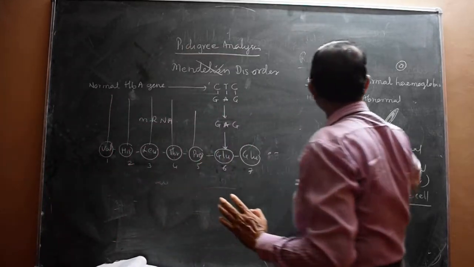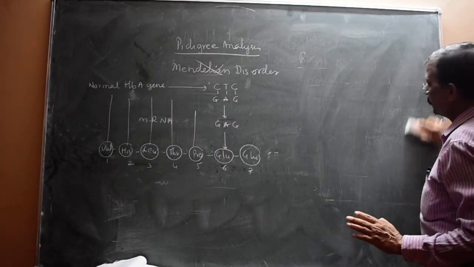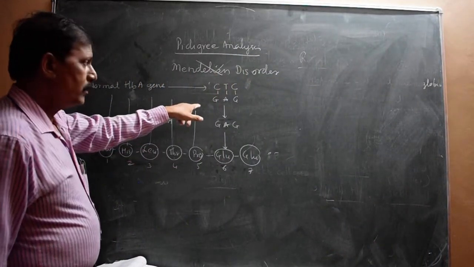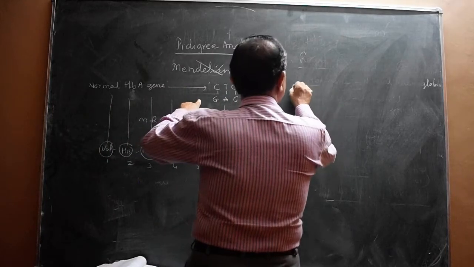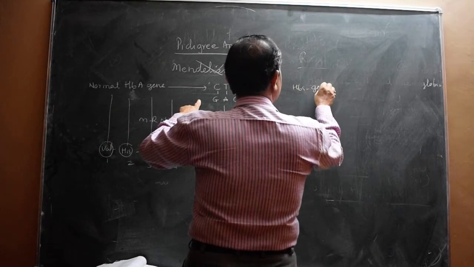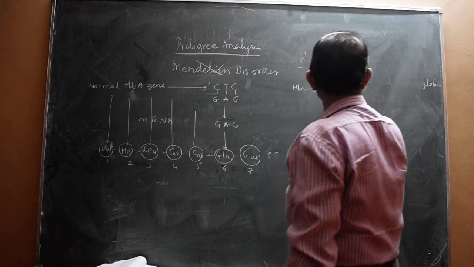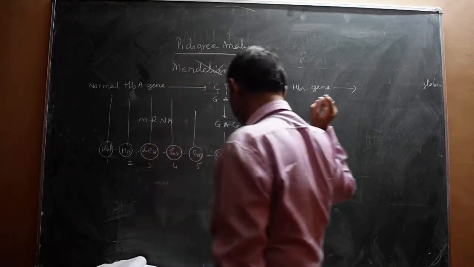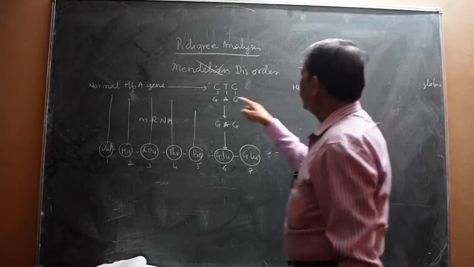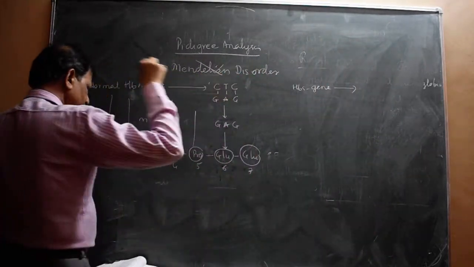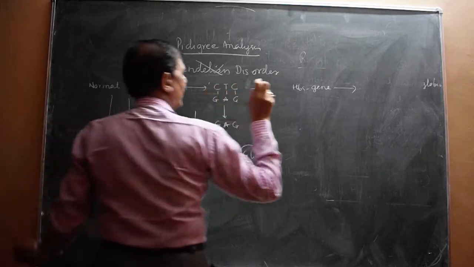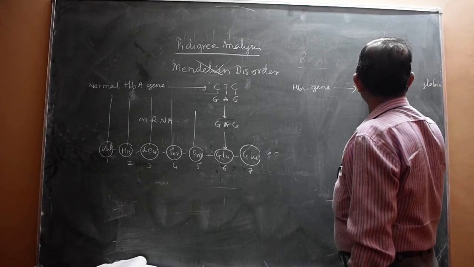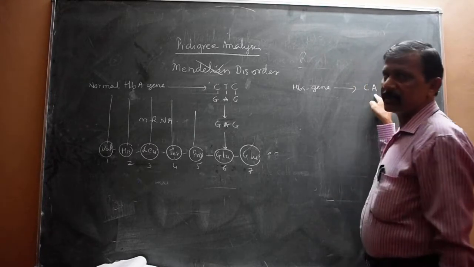We don't want that. We want, in the sixth position, the single base pair change. See, in the sixth position, the base pair change. What does it change? If it is the HBS gene, what exactly happens is cytosine, thymine, cytosine is there, and here instead of thymine, adenine is present.